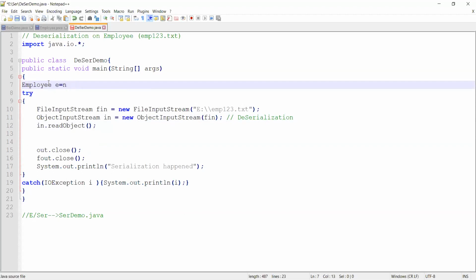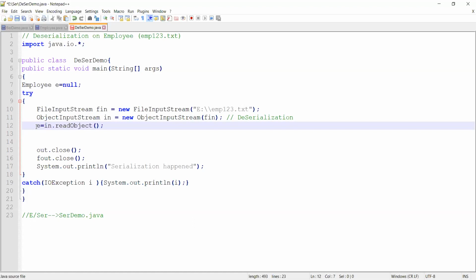I don't have anything inside. Just creating it. E is equal to null. Whatever I am reading, I have got to read it into E, because E already has a preset template with many things. Whatever I read goes into my employee template.